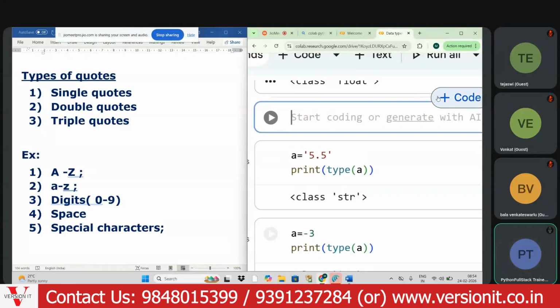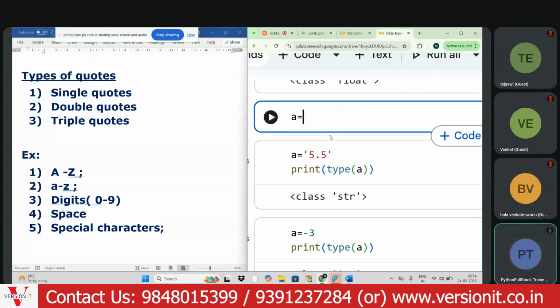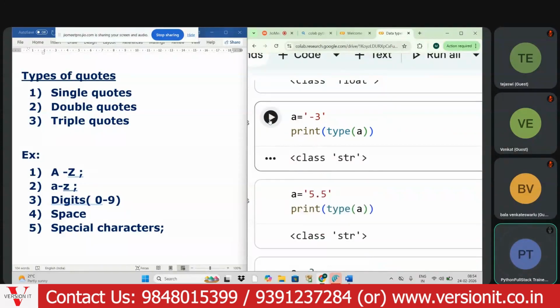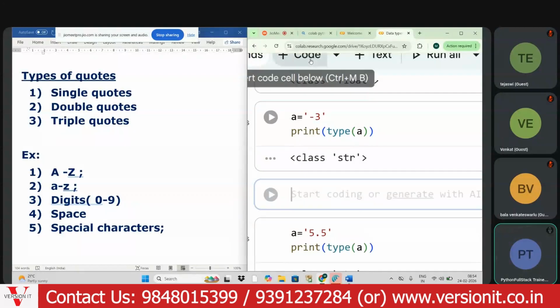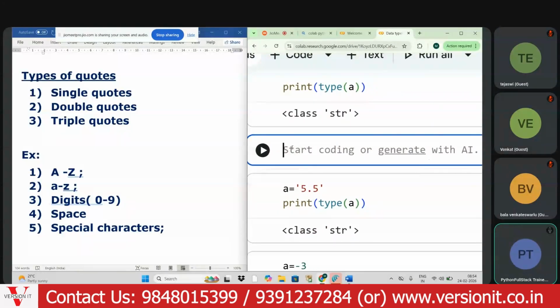Now whatever the data may be, if you enclose it in quotes, it will be considered a string. If I write a equals to either single quotes or double quotes, okay, now if I write a equals to '-3', it will be considered a string. See this point. So what will happen? What is the difference between int and string? What is the use here?